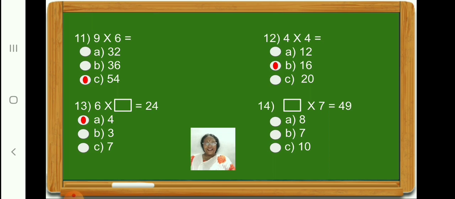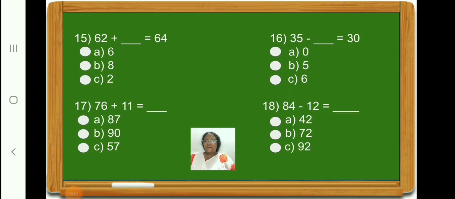Children, 7 ones are 7. 7 twos are 14. 7 threes are 21. 7 fours are 28. 7 fives are 35. 7 sixes are 42. 7 sevens are 49. So what will be the answer? 7. Okay. So let us click on option B, 7.